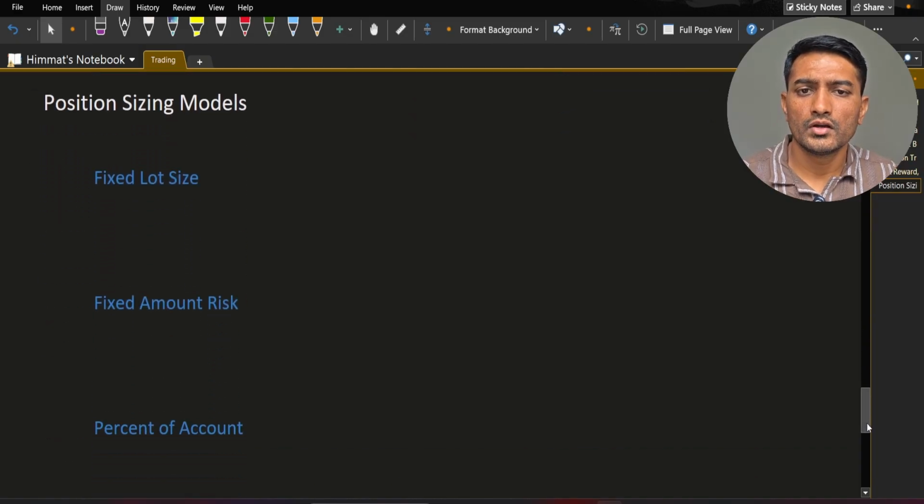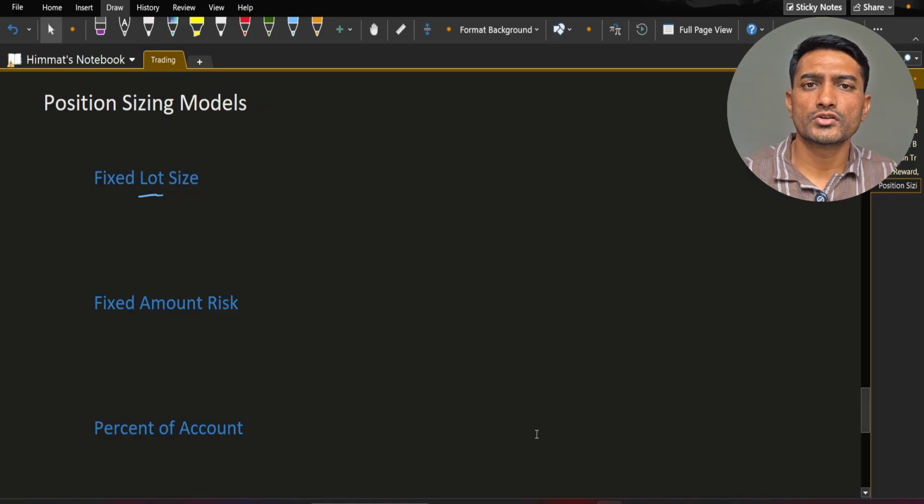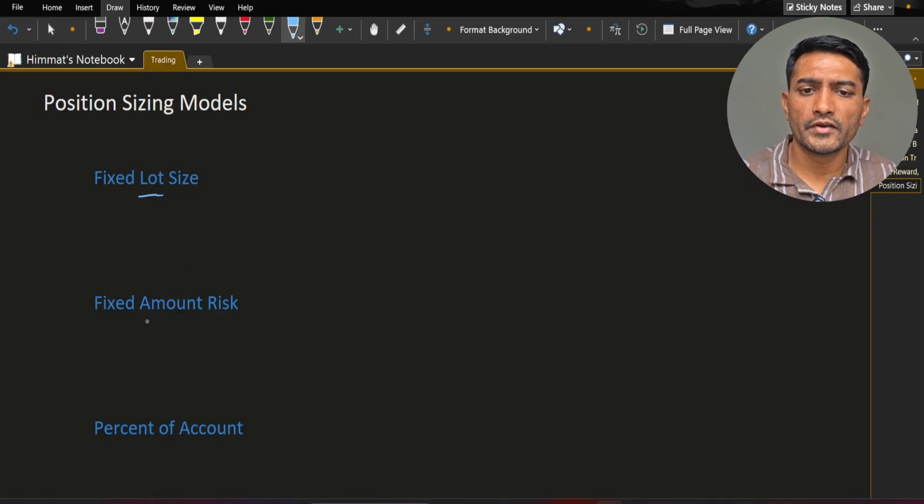So we have fixed lot position sizing. No matter what, you will trade with, for example, 100 lots. The problem with this is that risk is not constant. It will change depending on your stock or index selection. Then we have fixed amount risk. Let's say 5,000 is your amount. So no matter what, you will not lose more than 5,000 rupees.